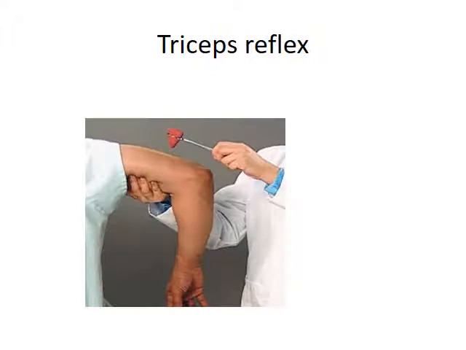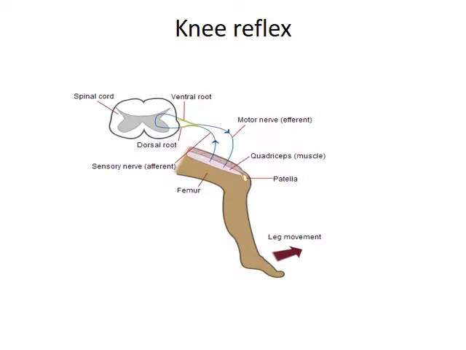This is an example of triceps reflex. Here the extensor compartment of hand, that is triceps muscle, the triceps tendon, is hit with a hammer. Extension of hand will happen. Knee reflex we have already explained. Patellar tendon is hit with knee hammer. Leg will be kicked out.